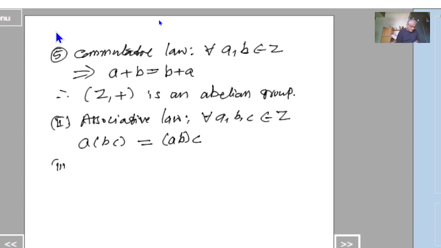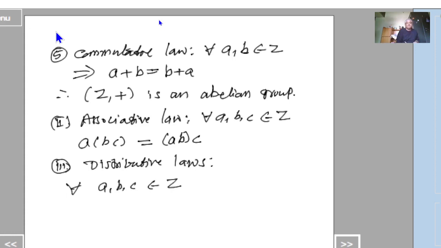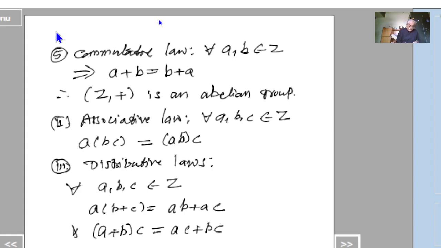And the third one is the distributive laws. For all a, b, c belonging to Z, any three integers, we can write a into (b plus c) equal to ab plus ac, and (a plus b) into c equal to ac plus bc.